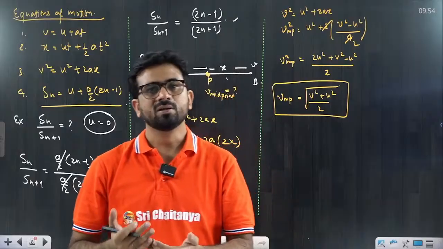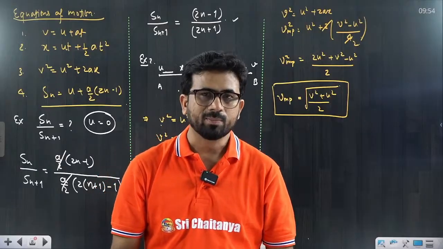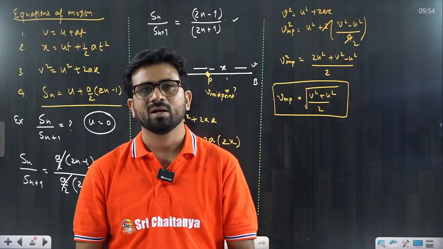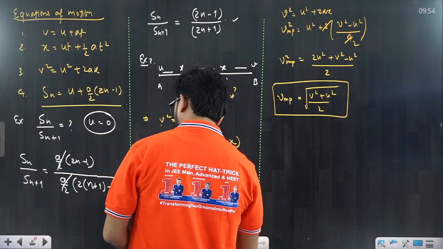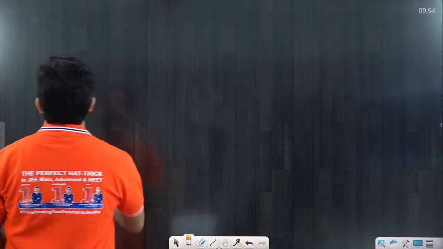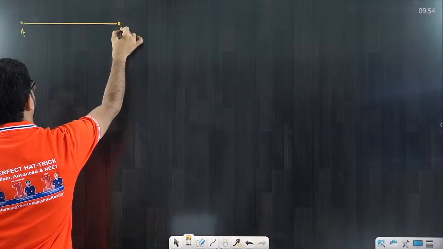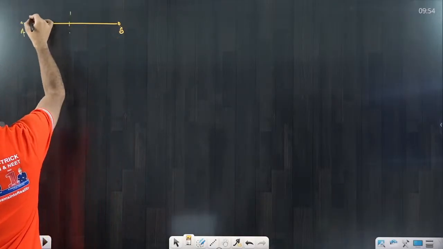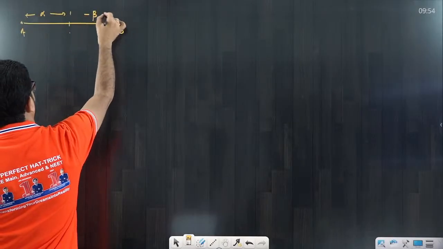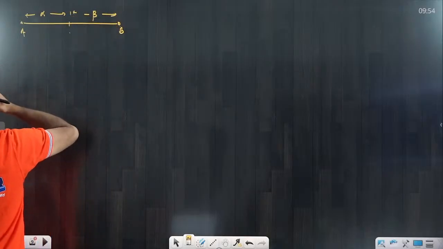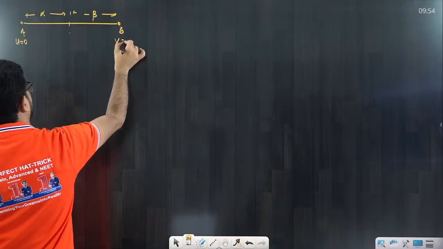Now they are asking some questions. There are actually 4 standard problems based upon this that we have to understand very clearly. I am discussing them one by one, just try to understand. Suppose you are starting from this point A and reaching B, and this is the midpoint, and here alpha is given to you, and this is minus beta, the retardation. Initial velocity is 0 and the final velocity is also 0.